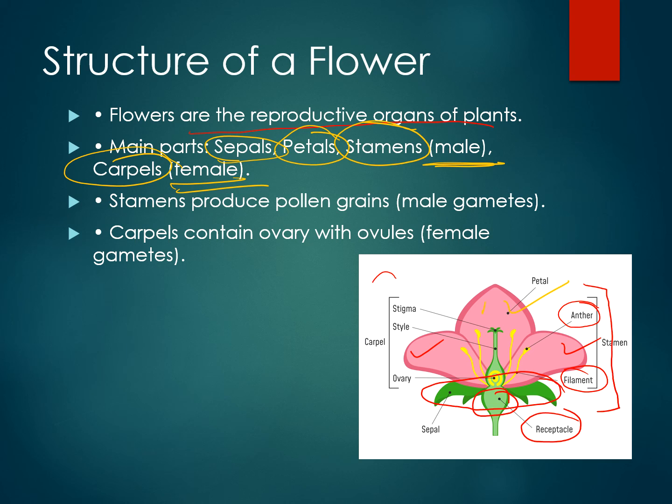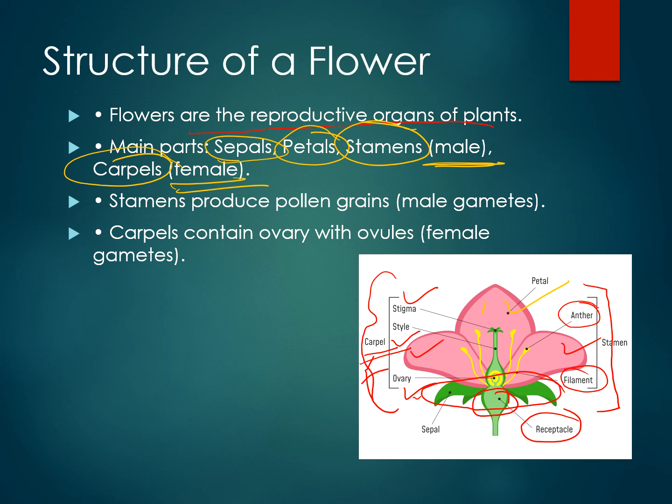And what is the female part? The female part is called the carpels. What is this carpel having? Carpel is having stigma, style and ovary. So this you should be very clear about. So style, stigma and ovary are the carpel. This carpel is composed of style, stigma and ovary, and this is the female part.